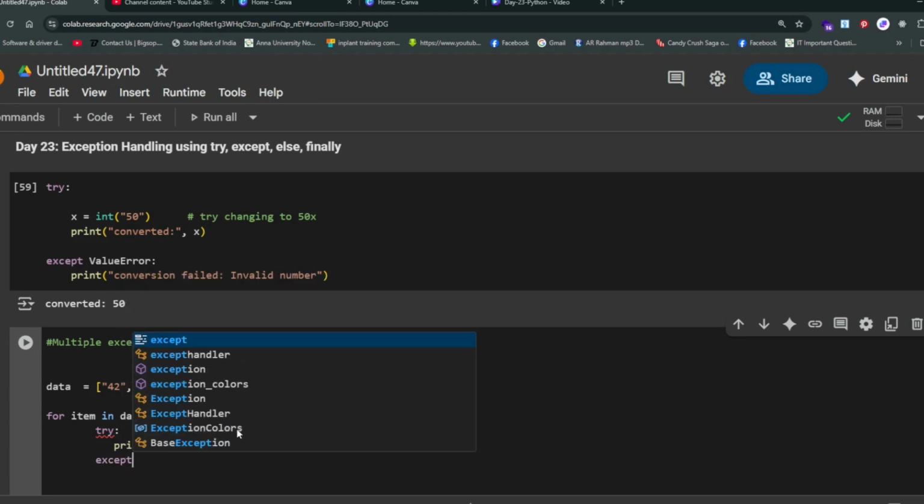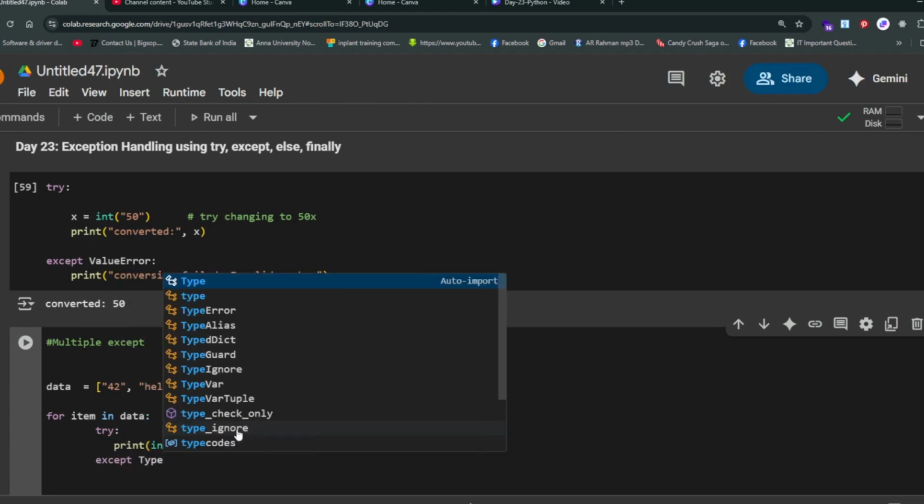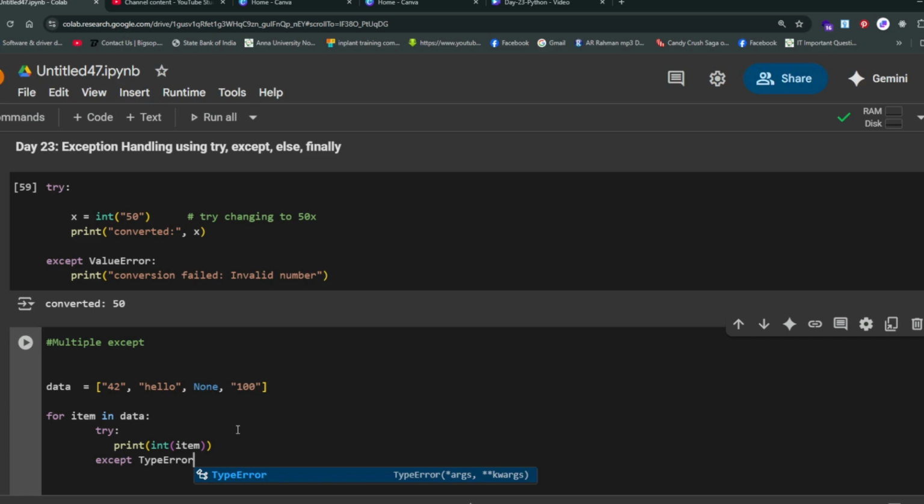Except TypeError, print got None or non-string value.